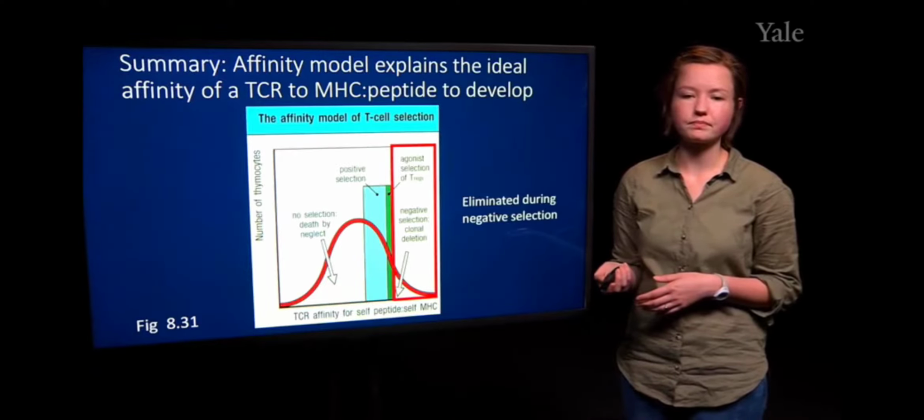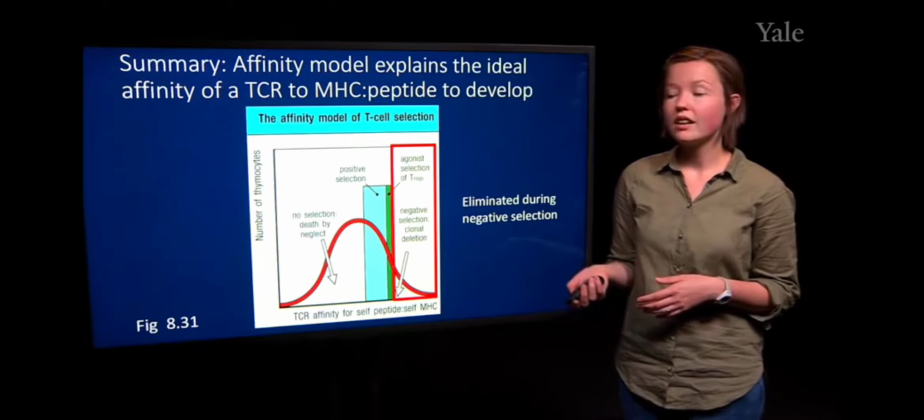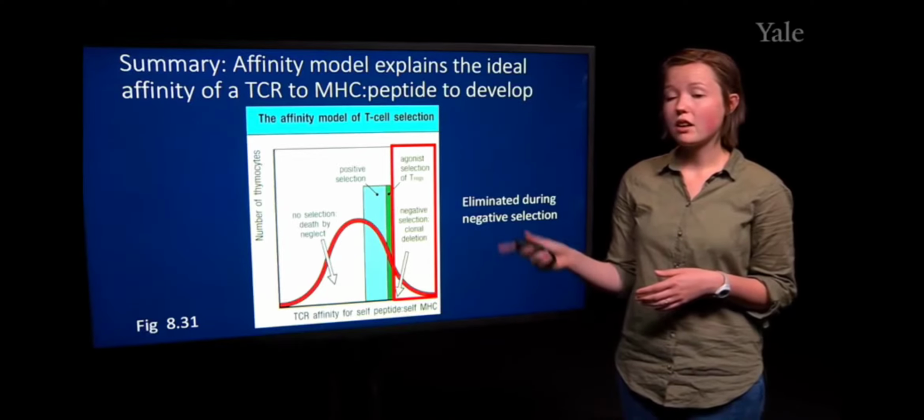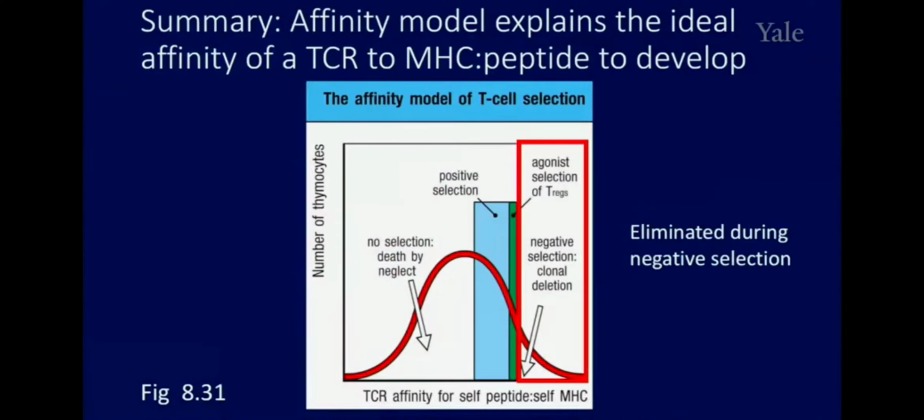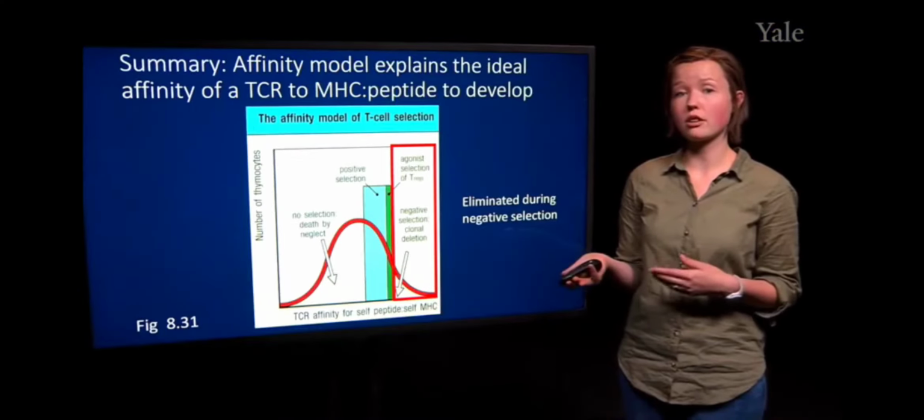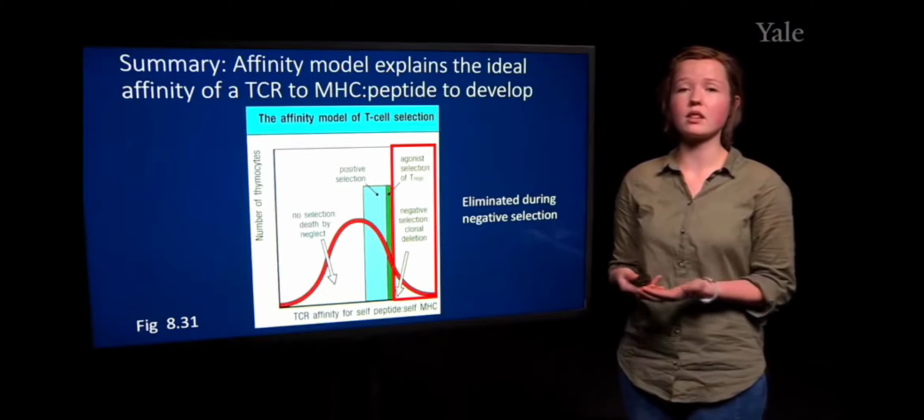Conversely, if there are T cell receptors that are interacting too strongly with the particular MHC peptide in the thymus, either in the cortical region or the medullary region, these T cell receptors will be eliminated by negative selection because they could lead to autoimmunity. So you want to eliminate them so that they cannot escape the thymus and lead to autoimmunity.